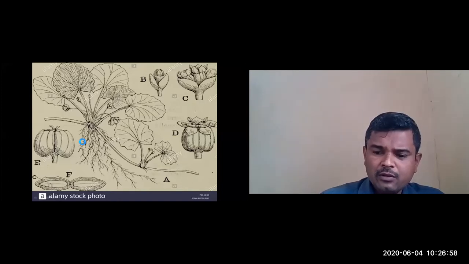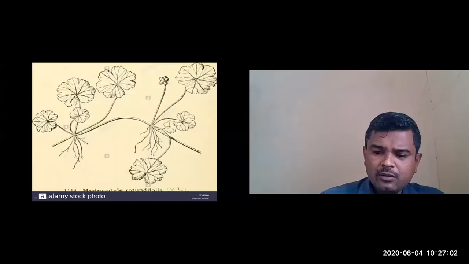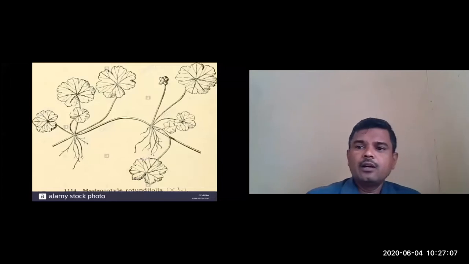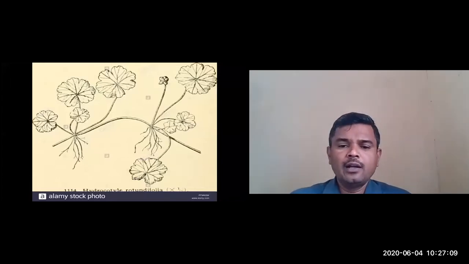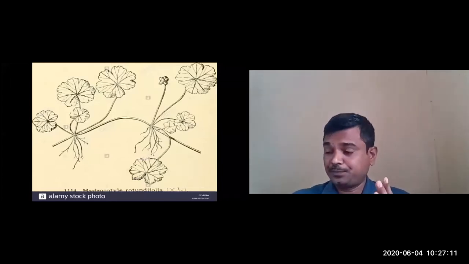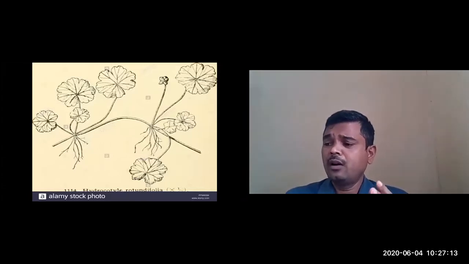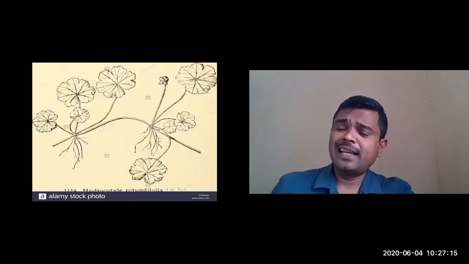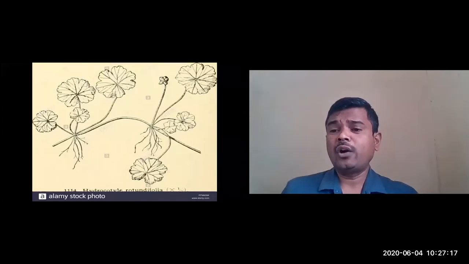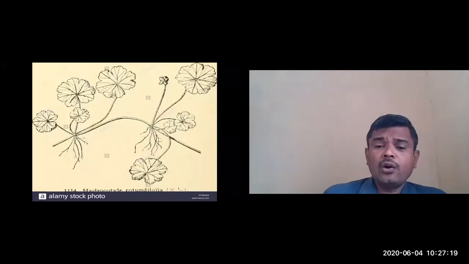You can observe, this is another picture of Mandukaparani. Based on the leaf, they used to say rotundifolia. Centella, that is, you can say Centella asiatica or Hydrocotyle asiatica, and Hydrocotyle rotundifolia.